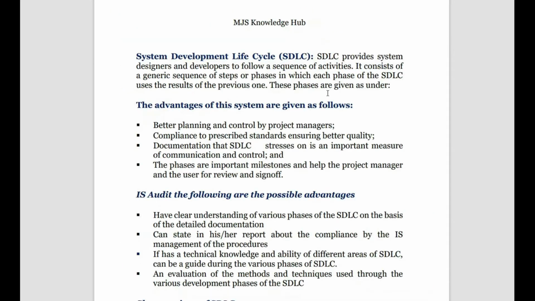Let's get back to the SDLC. Okay, then what are the advantages of having a system development life cycle in place? We must have a documented process in the organization to know how the system is being developed, right? It can help in better planning and control by project managers, compliance to prescribed standards, and ensuring better quality. It helps in documentation, stresses the important measures taken for development of the project, and helps to determine the milestones achieved, so that we know up to what stage the system is.